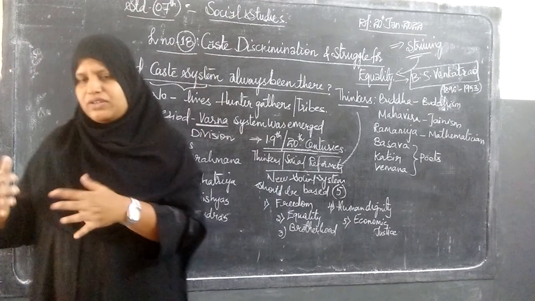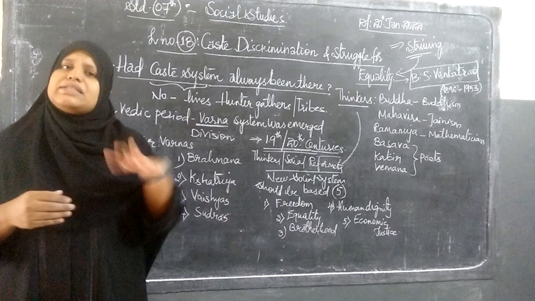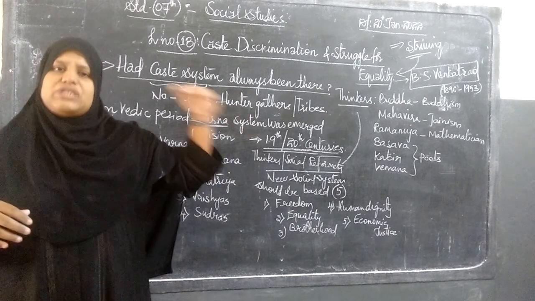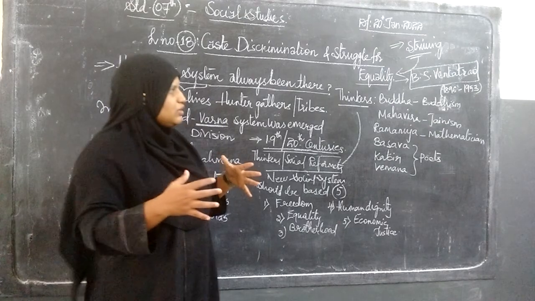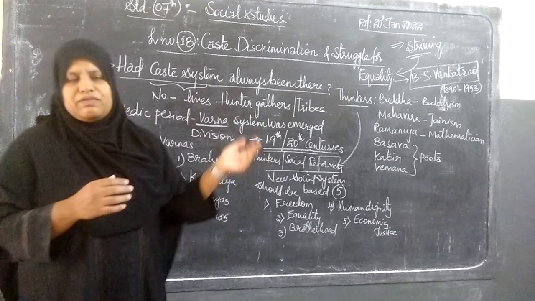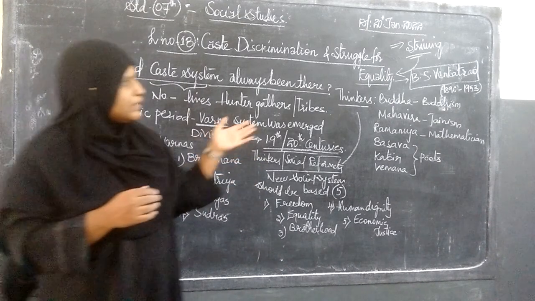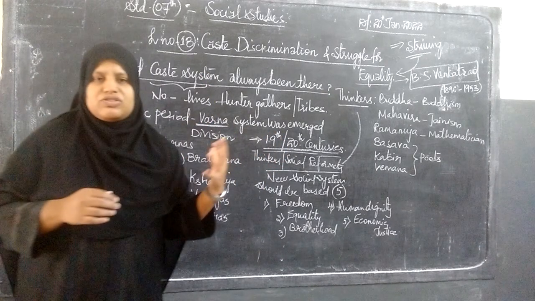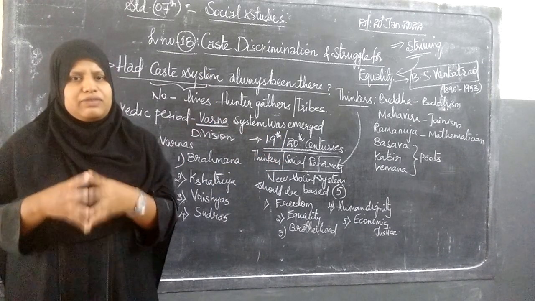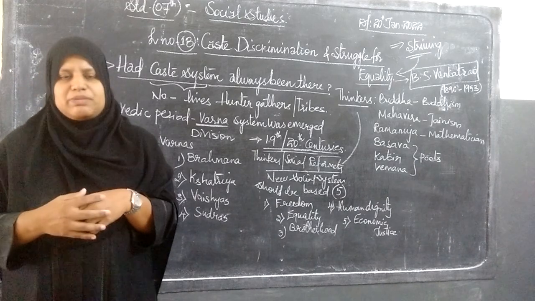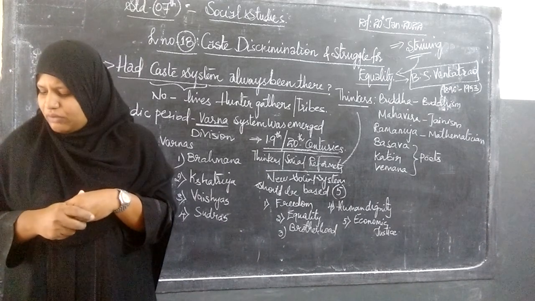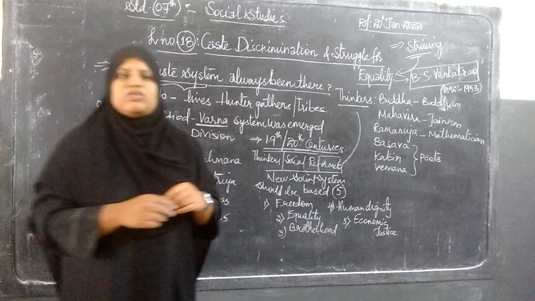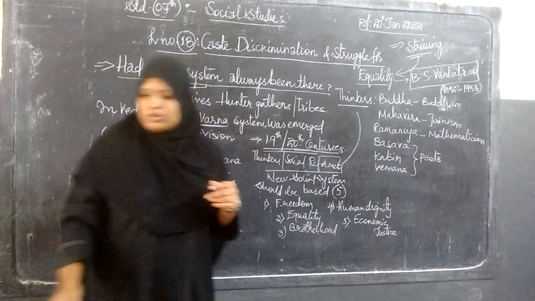By 1952, he was elected to the Rajya Sabha and the Parliament through the State Legislative Assembly. This is all the work he did. By the year 1953, he, one of the gems in the struggle for equality, expired. The last topic, equality after independence, will be discussed in tomorrow's class.